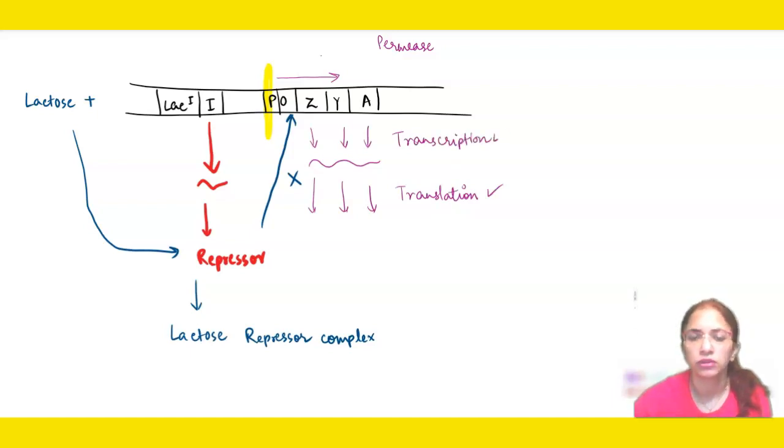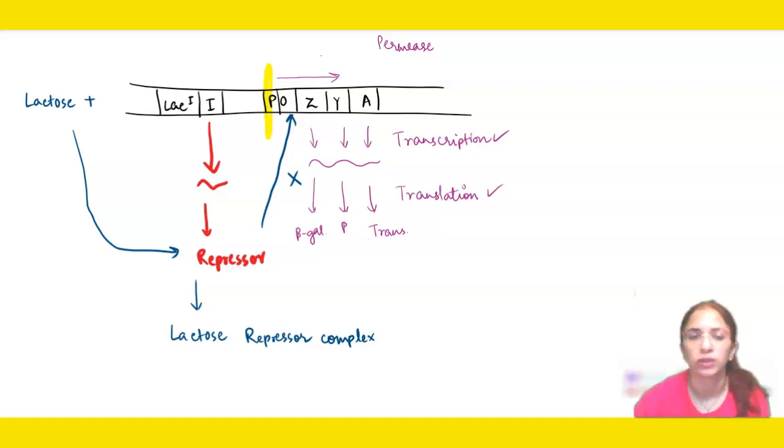Okay, both these processes will happen, as a result of which beta galactosidase, permease and trans-acetylase will be produced. Right, so once beta galactosidase will be produced, its role is to convert the lactose into the monomers. Permease will increase the permeability of the membrane.